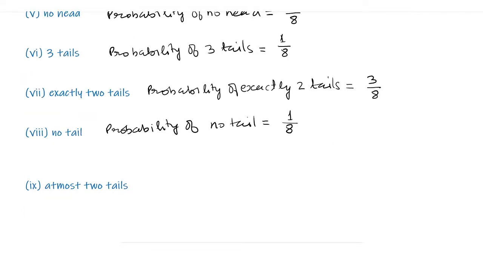Part 9, at most 2 tails. It means that at most 2 tails covers 0 tails, 1 tail, or 2 tails. So if we subtract all tails from the sample space, which is one element, then we get at most 2 tails. So the probability of at most 2 tails is equal to 7 upon 8.